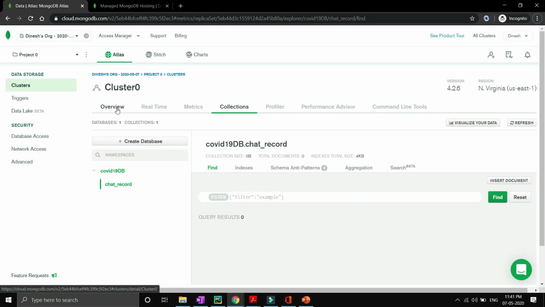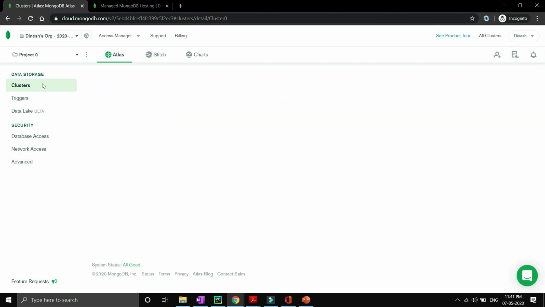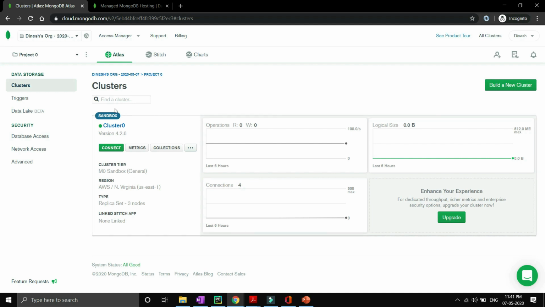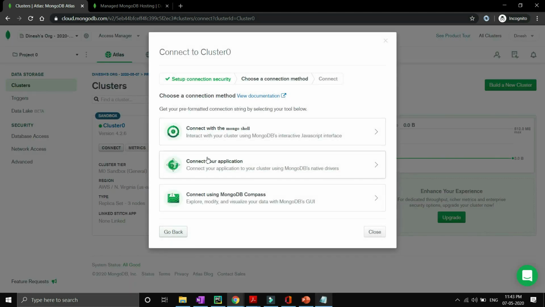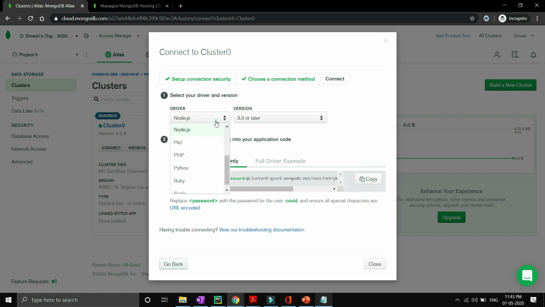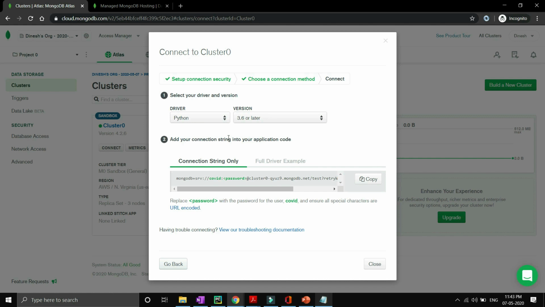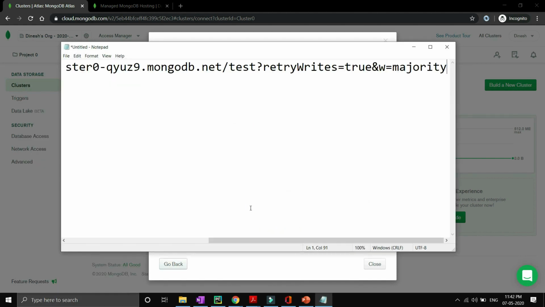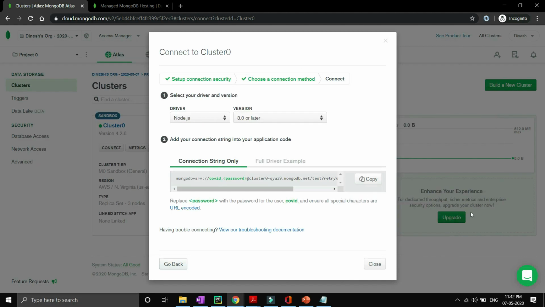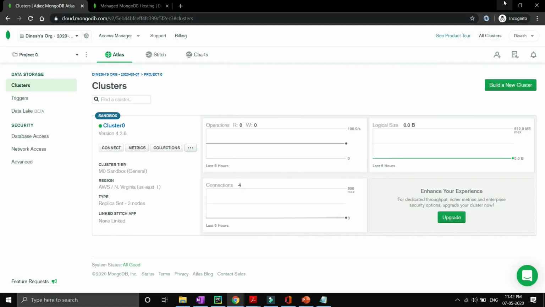generate a connection URL. So go to overview inside cluster. You will be able to see your cluster over here, and you have to click connect, and then click connect your application, and the driver would be Python and the version would be 3.6 or later. Then you have to copy this link, and let's paste it somewhere in the notepad. Okay, all right, so we are good to go, and our MongoDB hosting as a service is set up.